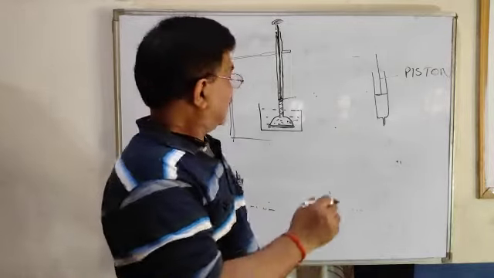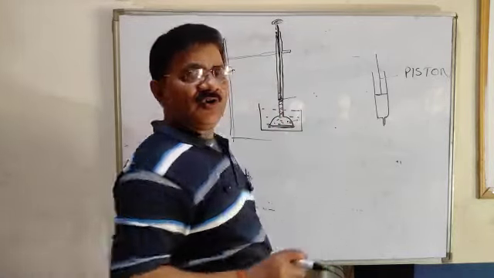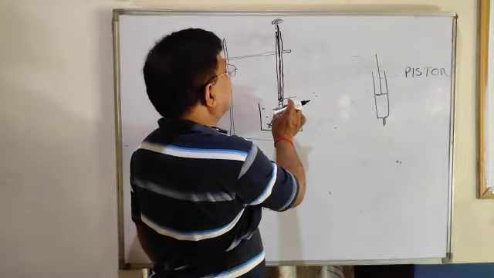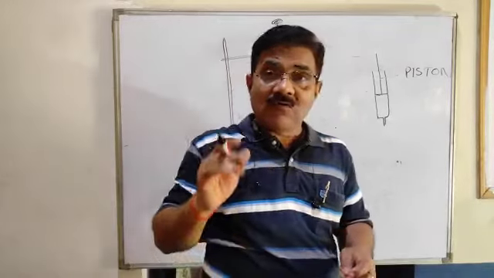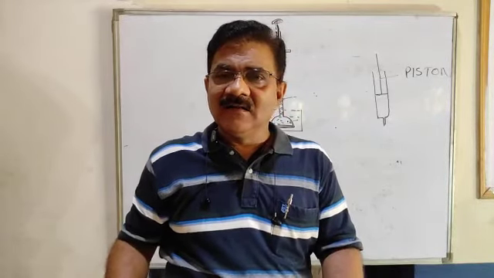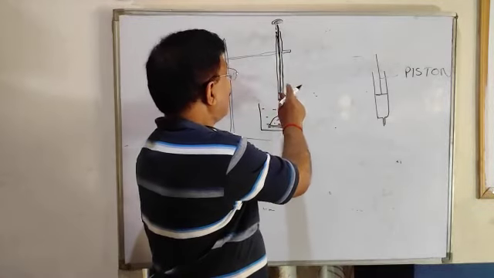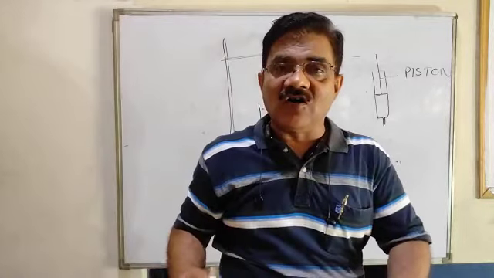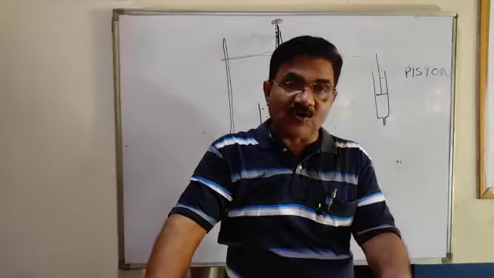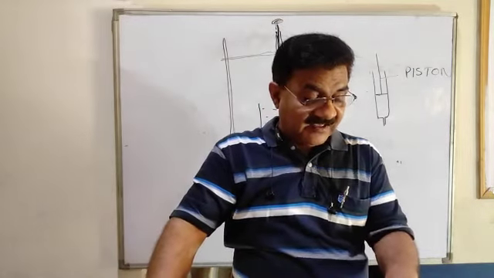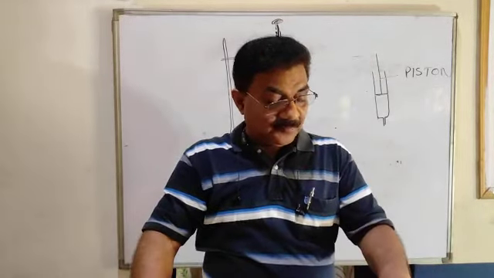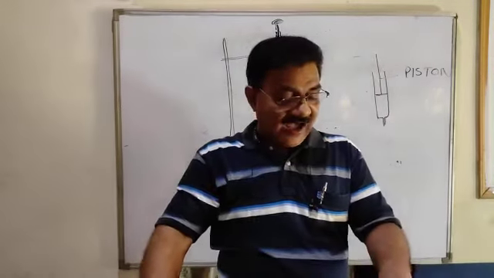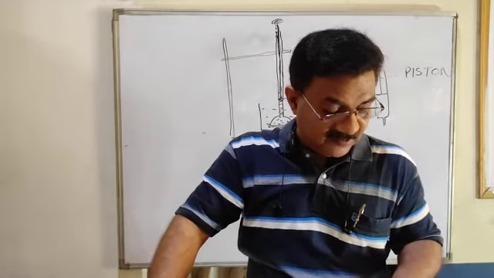What will happen? Will there be a rise in the water level? No, the water level will not rise, because this weight will not allow the water to go up. What is it that prohibits or stops the rising of the water level? That is the osmotic pressure. Osmotic pressure is the minimum pressure that must be exerted to prevent the passage of the pure solvent into the solution when the two are separated by a semi-permeable membrane.